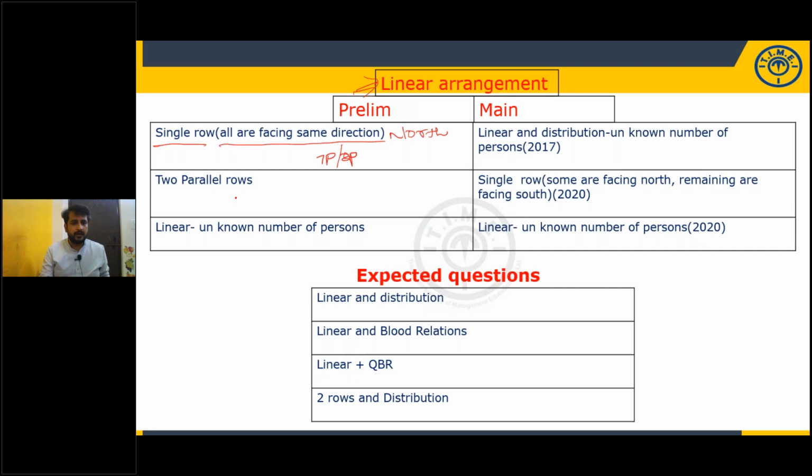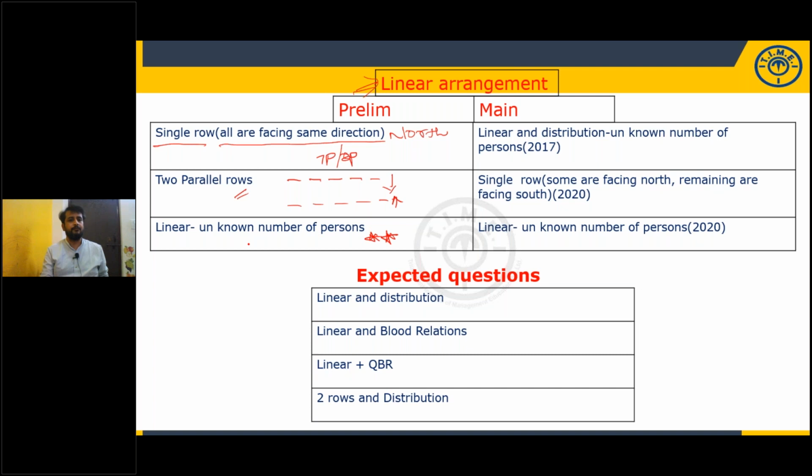And the two parallel rows question. There are 10 persons sitting in two parallel rows, 5 in each row. The persons sitting in the top row are facing south. The persons sitting in the bottom row are facing north. This is a very basic model. These are basic models.